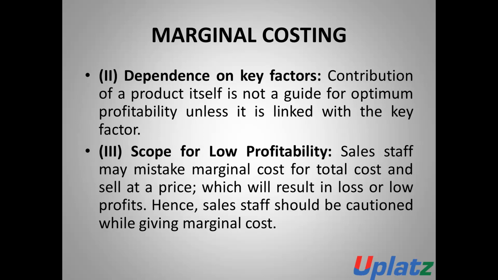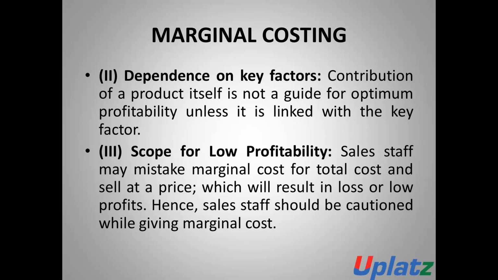So there is full dependence on the key factor for optimum profitability. When an entity wants guidance in respect of optimum profitability, such an entity will depend upon the key factors.